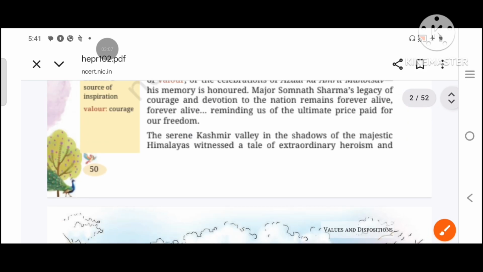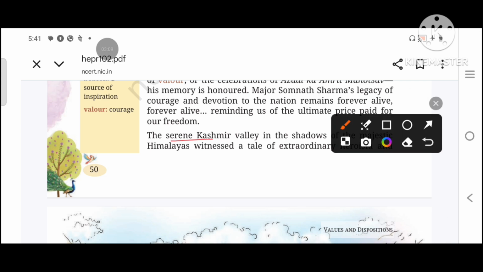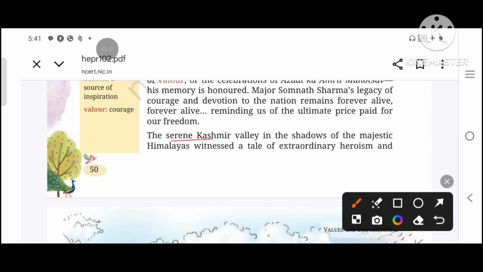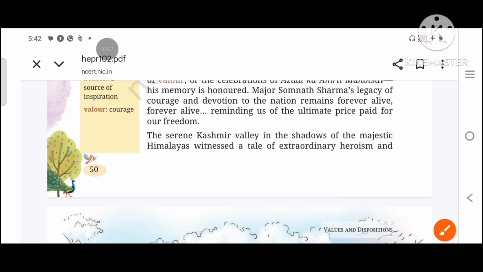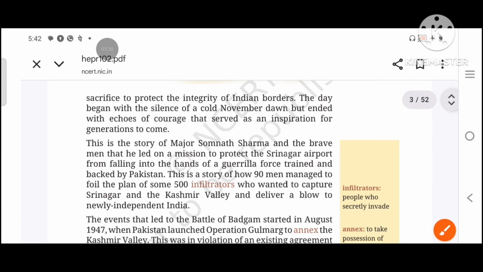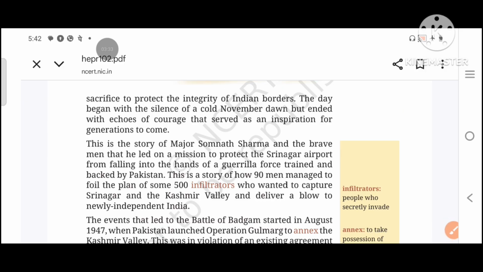So, here, the serene Kashmir Valley. Serene is calm and peaceful. Calm and peaceful valley of Kashmir that is situated in the shadow of majestic. Majestic is vast and beautiful Himalayas. It saw a tale of extraordinary. Tale is story, extraordinary heroism and sacrifice to protect integrity of Indian borders. It means the Kashmir Valley witnessed a story of heroism and sacrifice to protect its integrity.